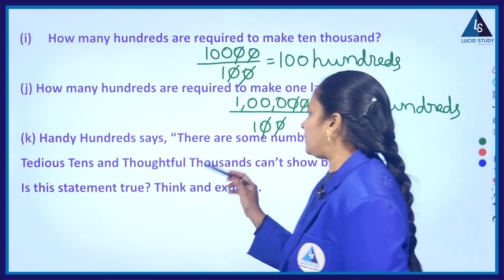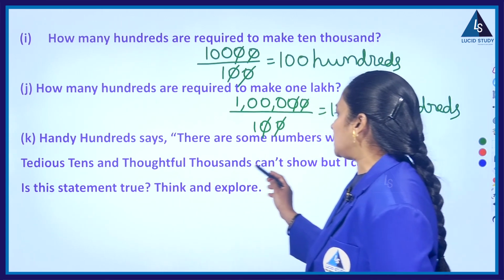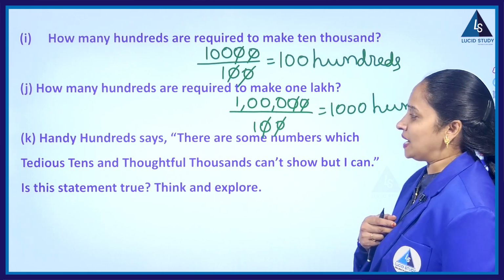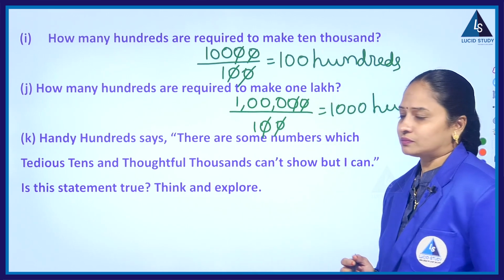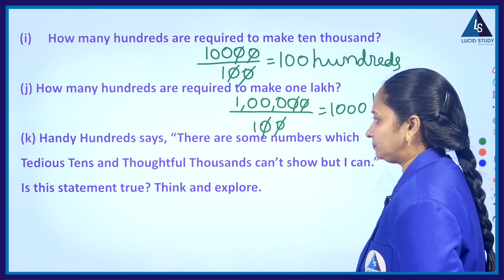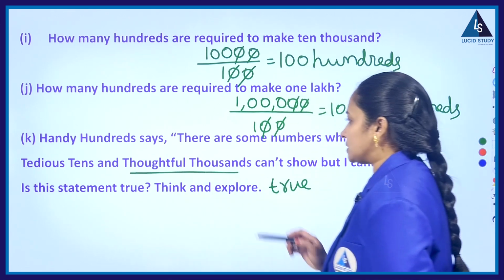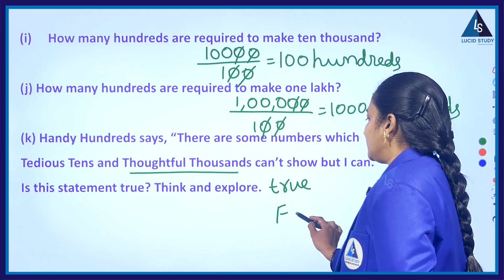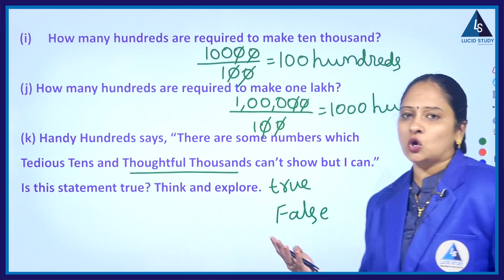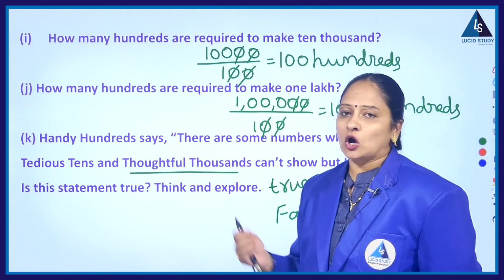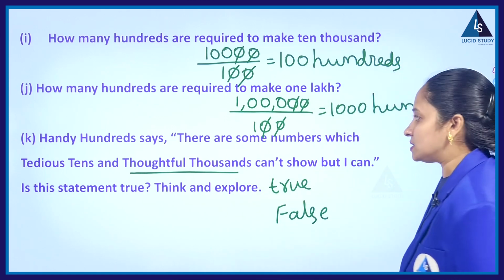Next, handy hundreds says there are some numbers which tedious tens and thoughtful thousands can't show, but I can. Is this statement true? Think and explain. Of course. It is true with respect to thoughtful thousands, whereas it is false with respect to tedious tens. Why? Because a few numbers we can't show using tedious tens and thoughtful thousands. So in two contexts, you have to write the answers.